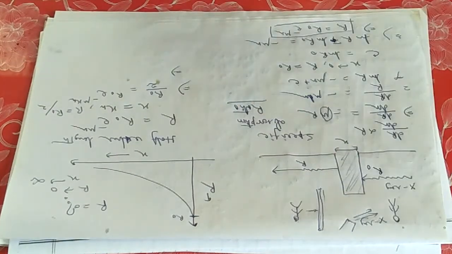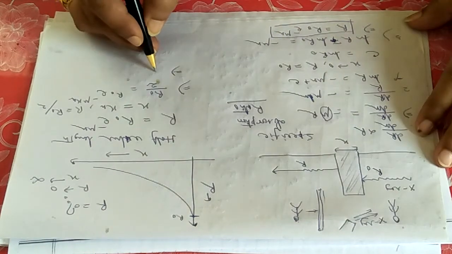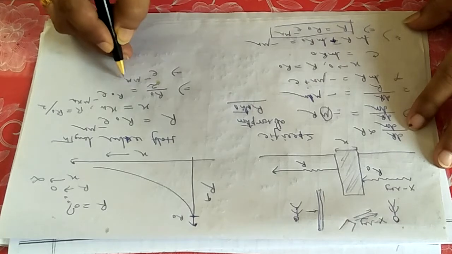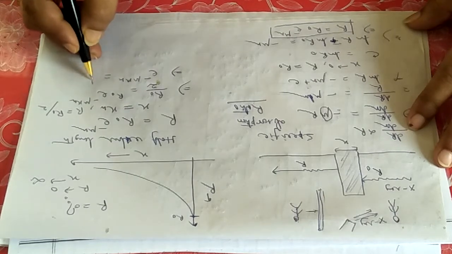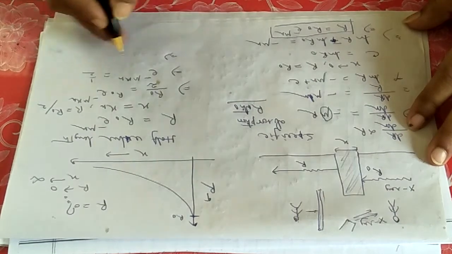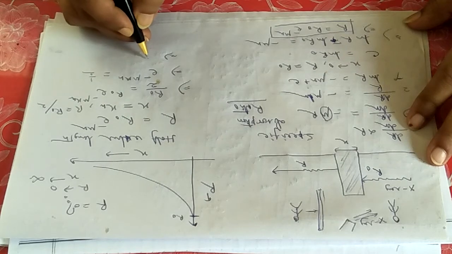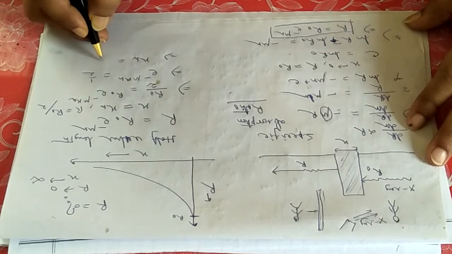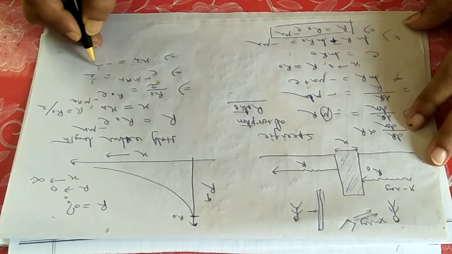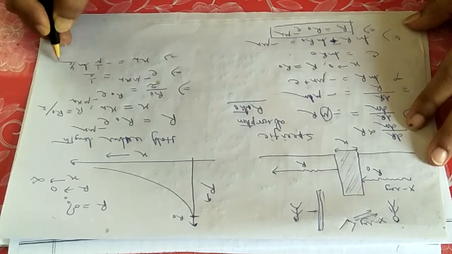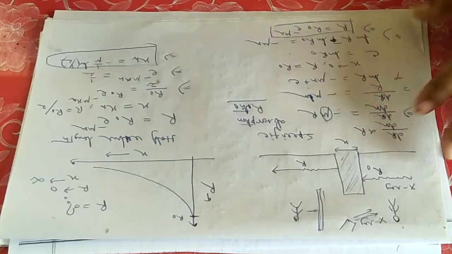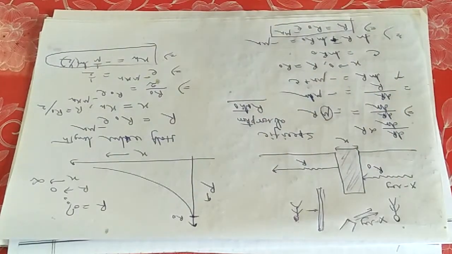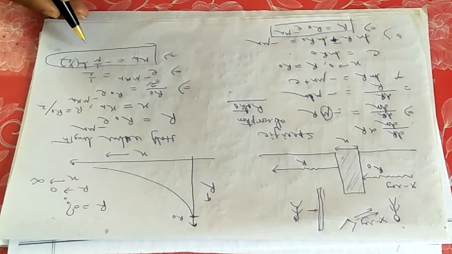So r0 will cancel out, and you will be getting e to the power minus mu xh equals to half. So if you now write the value of xh, that will be equals to minus 1 by mu ln half, like this. So thus you can calculate the half value length, and only you have to know the value of mu, that is the specific absorption ratio.